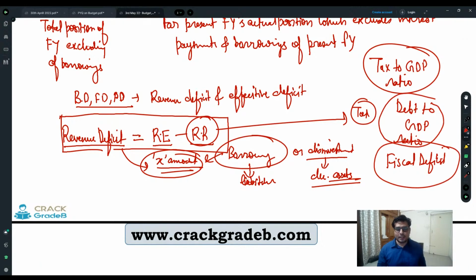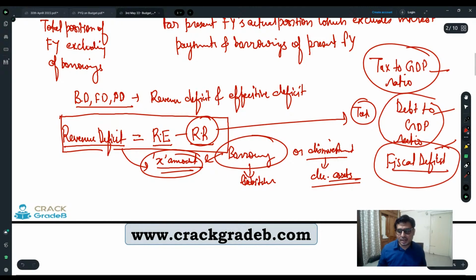So let's match the kundali, right? So these are three important indicators of your kundali. Your kundali is going to say what kind of person you may be in future, right? So these are the three important indicators: tax to GDP, debt to GDP, and fiscal deficit, right?